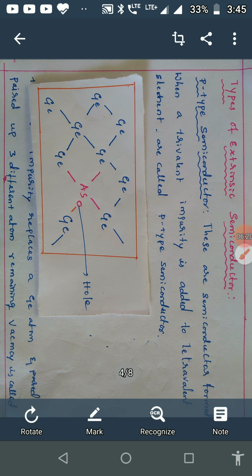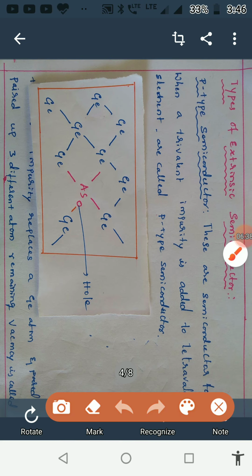Germanium is an element which is present in the 14th group. Therefore, its valency is equal to 4. To this, we add an element which is present in the 13th group, say arsenic.